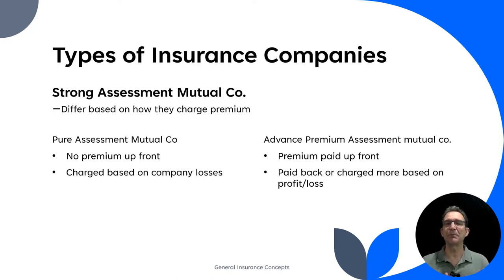Think of pure assessment as waiting to pay: they look back and figure out how much you should pay on your premium. Advance means they come up with a projected amount, charge you that, and then do the actual reconciling at the end, usually the end of the year.